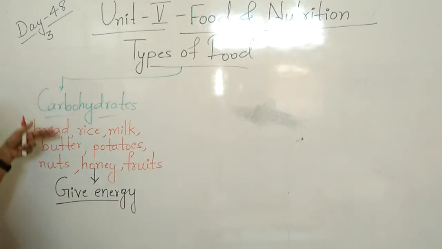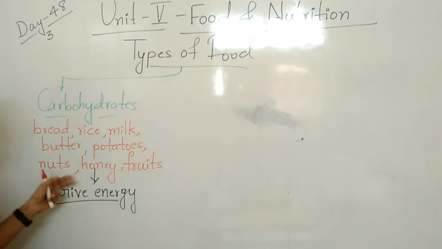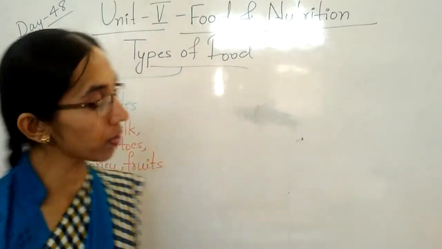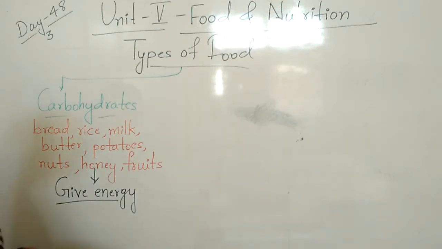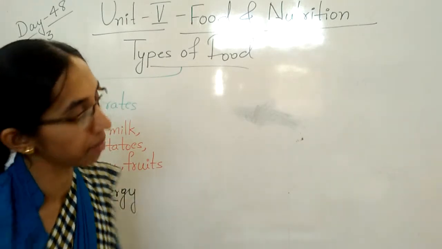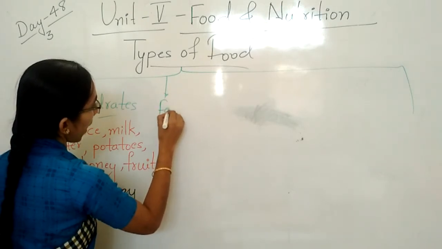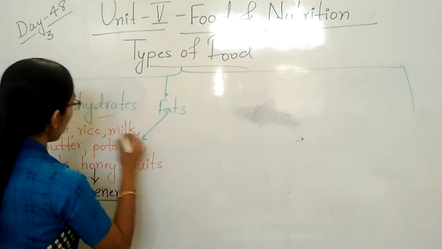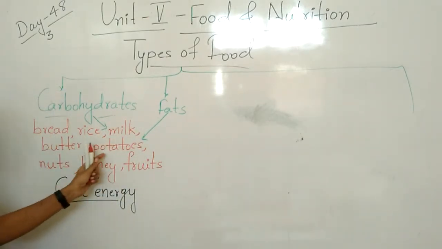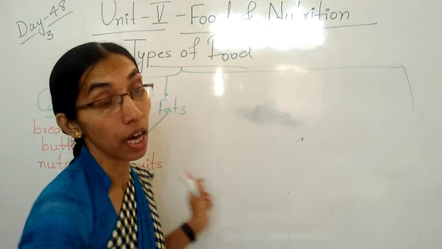Okay, children? When you eat all this, bread, rice, milk, butter, potato, sweet potato, nuts, honey, fruits, it gives energy. And these food items also give fats. See, bread, rice, milk, butter, potato, nuts, honey, fruits, these food items also give us fats.